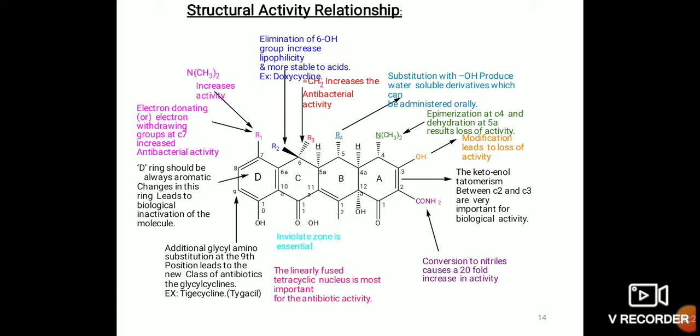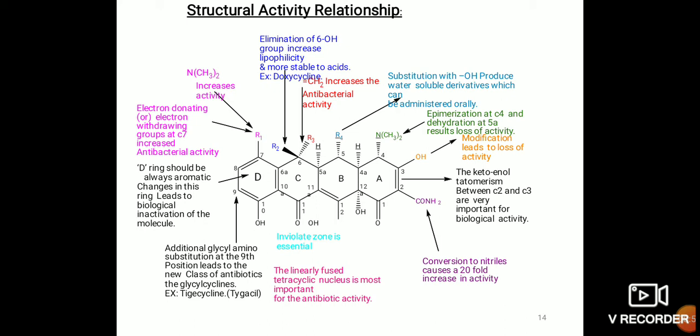Then we discuss the sixth carbon atom. Elimination of the 6 OH group increases the lipophilicity and makes it more stable to acid. An example is doxycycline. A double bond CH2 increases the antibacterial activity at the position of the sixth carbon atom. And at the seventh position, N(CH3)2 increases activity. An electron donating group at C7 increases antibacterial activity.